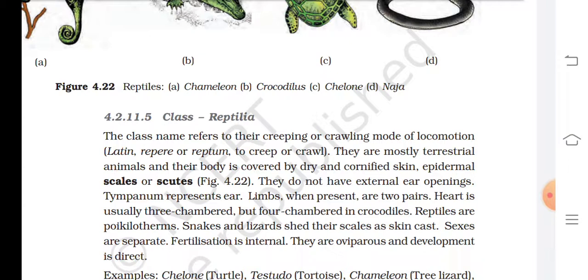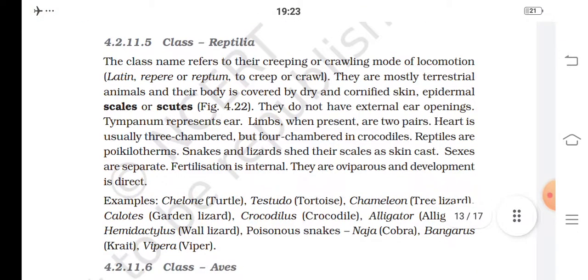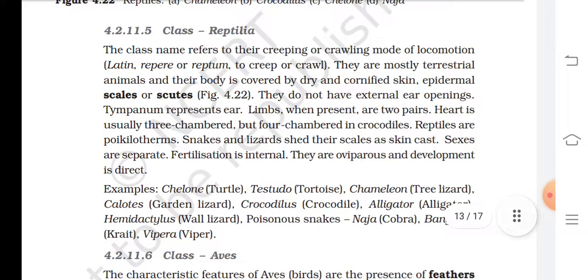Reptiles are poikilothermous. Snakes and lizards shed their scales as skin cast. Sexes are separate. Fertilization is internal. They are oviparous and development is direct. Example: Chelone, Testudo, Chameleon, Calotes, Crocodylus, Alligator, Hemidactylus, poisonous snakes, that is Naja and Bungarus, and Vipera.